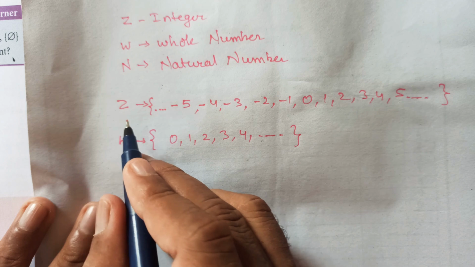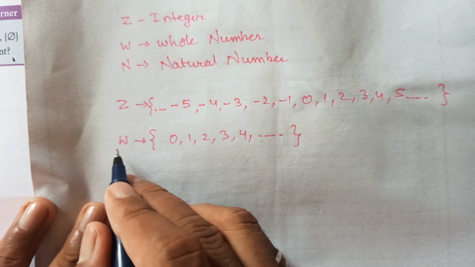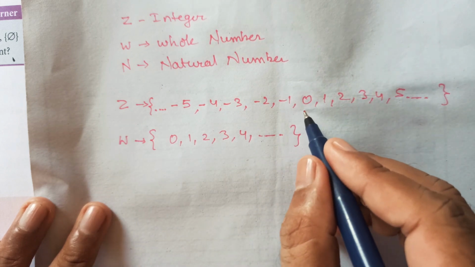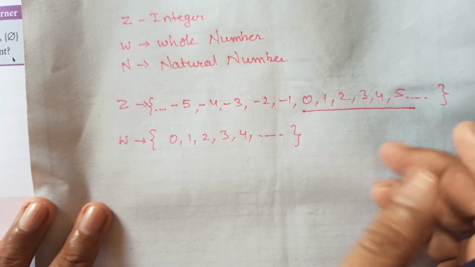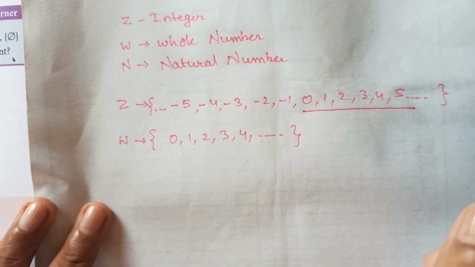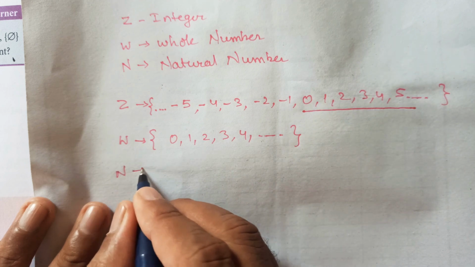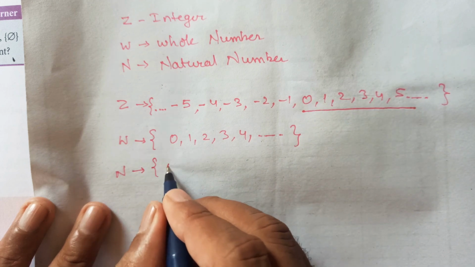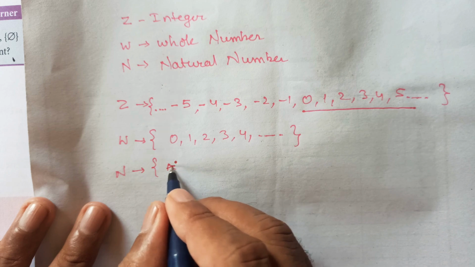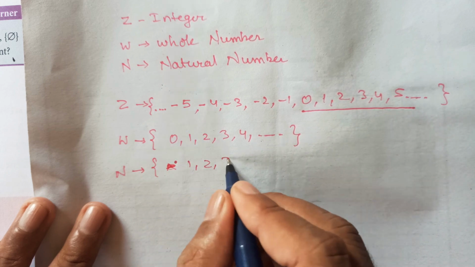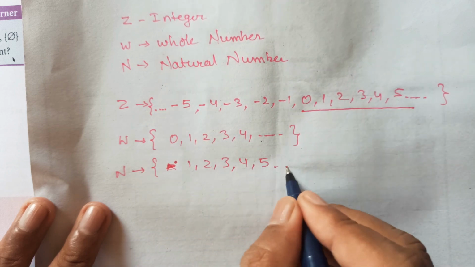So if Z is a set, whole number is a subset. As you can see, these are the part of the set, so the part of the set will be called whole number. If we take natural numbers, they will be 1, 2, 3, 4, 5, and so on.